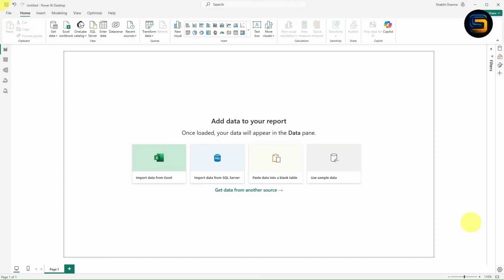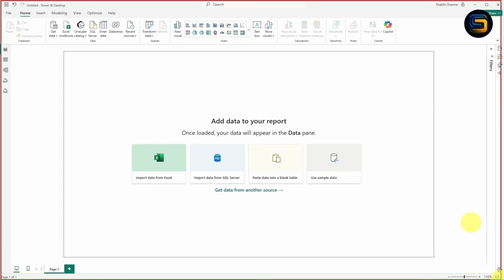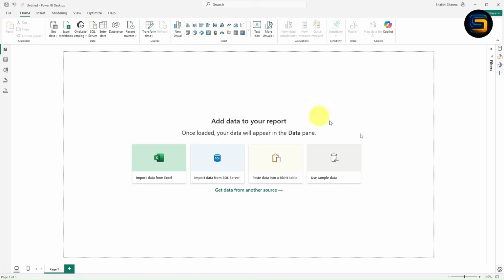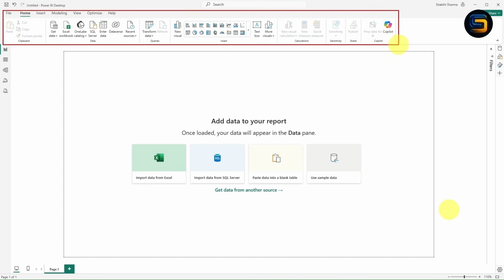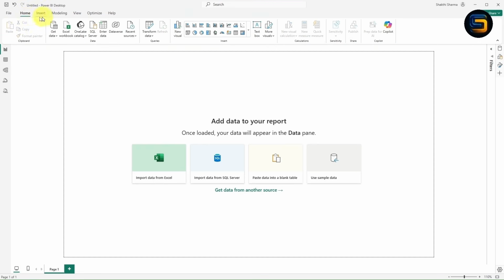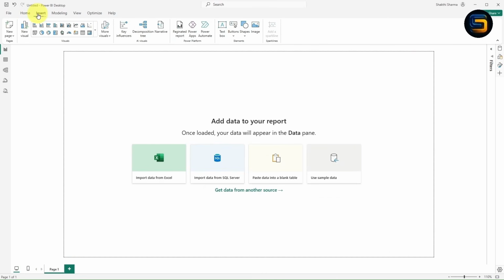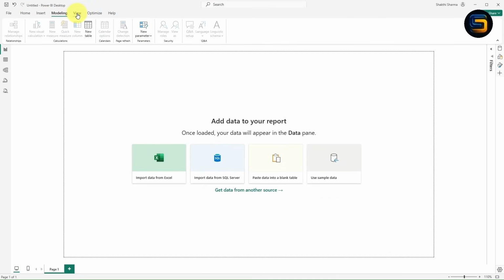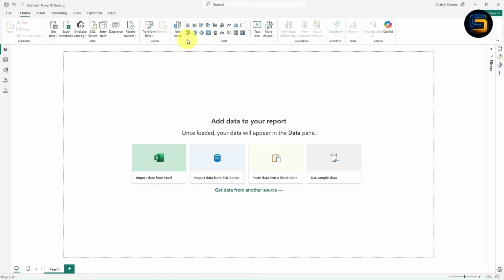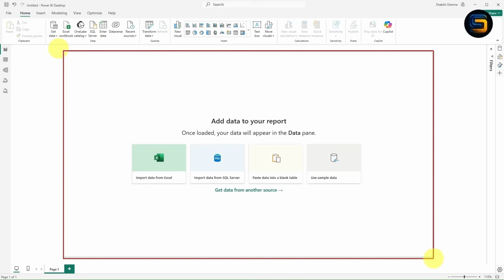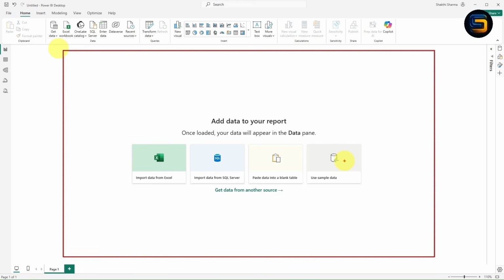I think most of you already know this is the interface of Power BI, right? If you don't know, no need to worry. Let me show you. This top area is known as the ribbon, where several tabs are available like home, insert, modeling, view, optimize, help. If you click on any one of the tabs, these options will be highlighted. So basically under each tab, several options are available. This dotted area is known as the canvas. Inside this canvas only we will build an interactive dashboard.